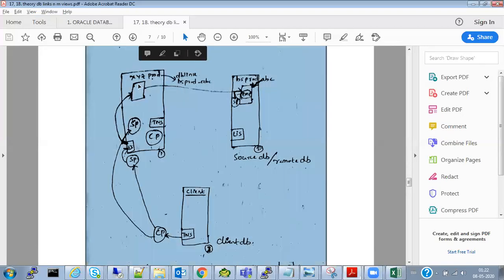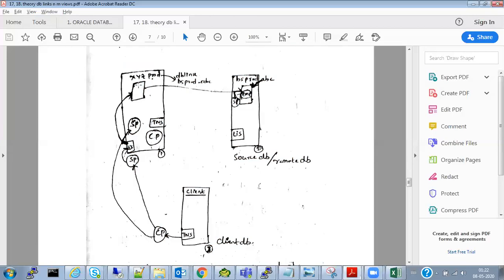No, not the user. I'm saying the machine. Let us assume the first box you are representing is host A, and the second box you are representing is host B, the right side box. In that case, you mentioned a DB link, but within the same host, suppose host A, a link also needs to be established.